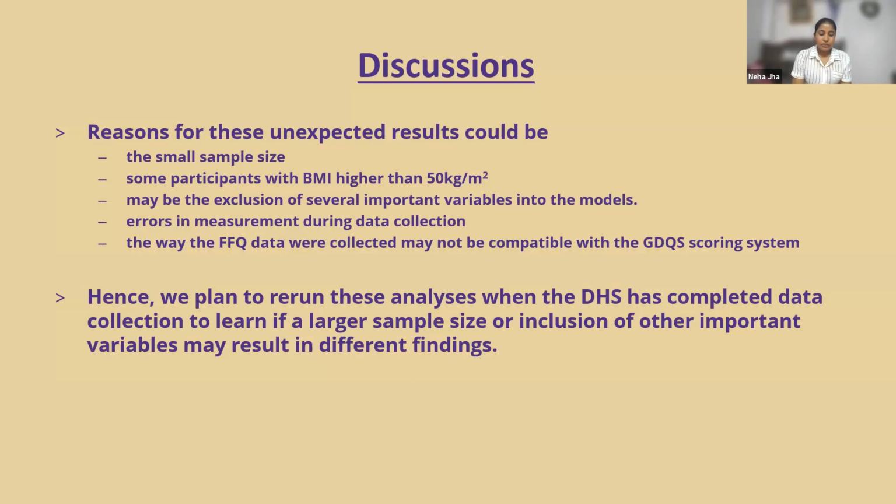And then it is also possible that errors in measurement occurred during the data collection, and also probably the manner in which FFQ data were collected may not be compatible with the GDQS scoring system. And also maybe we did not include important variables like physical activity and others in the models, which may also affect our results. So hence we plan to rerun this analysis when the DHS has completed data collection to learn if a larger sample size or inclusion of other important variables may result in different findings.